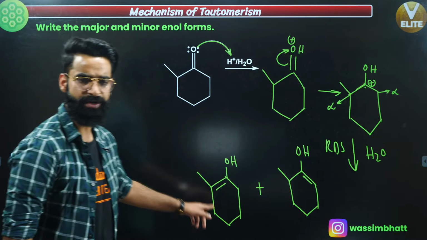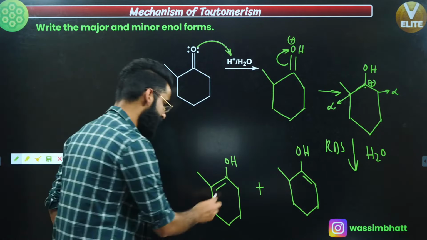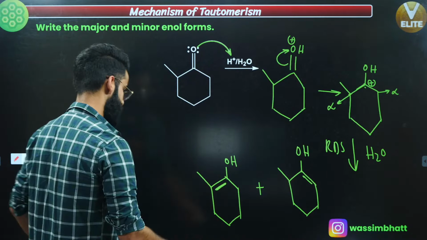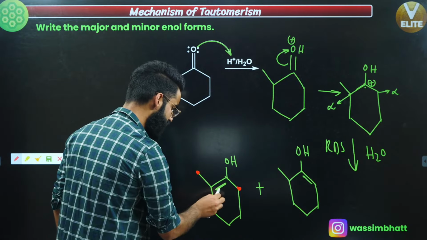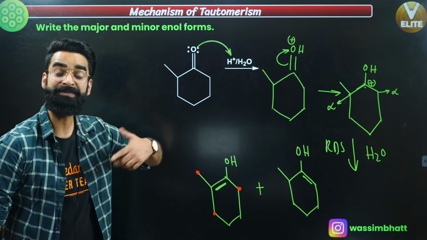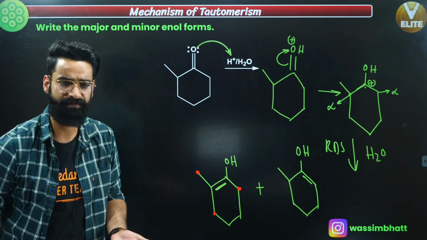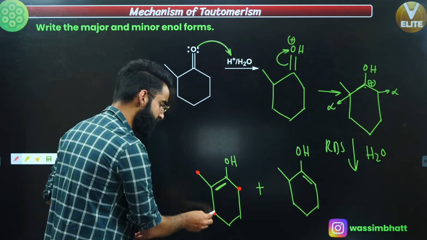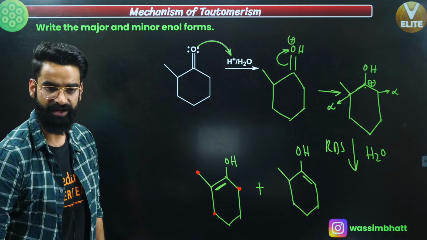Now, if I ask you which one is going to be more stable among the two? See, this double bond is stabilized by the maximum alpha hydrogens. First of all, if I note down, this is the alpha carbon, this is the alpha carbon, this is the alpha carbon, okay? Those sp3 hybridized carbons which are attached to sp2 hybridized carbons are called alpha carbons. So this is attached with an sp2 hybridized carbon, this is also attached with sp2, this is also attached with sp2. All these three are alpha carbons.